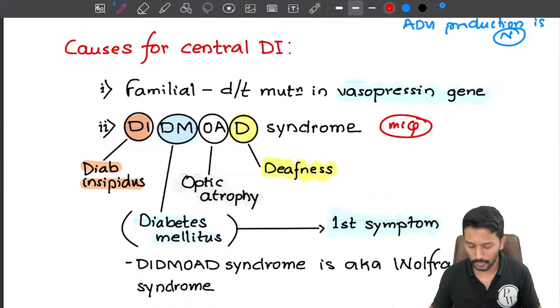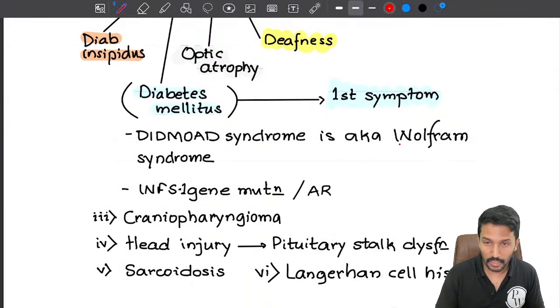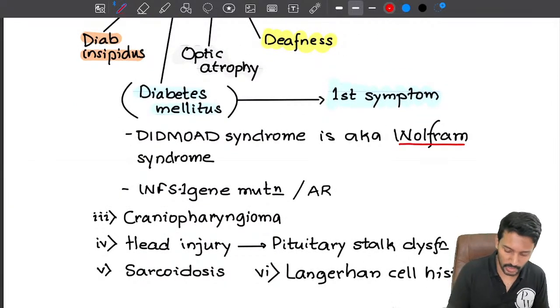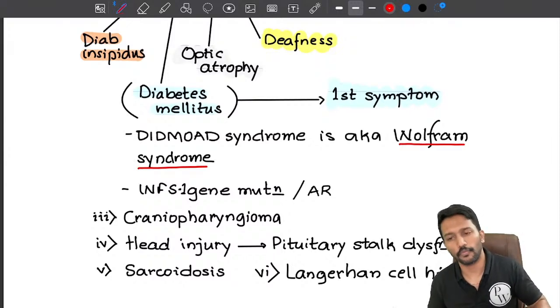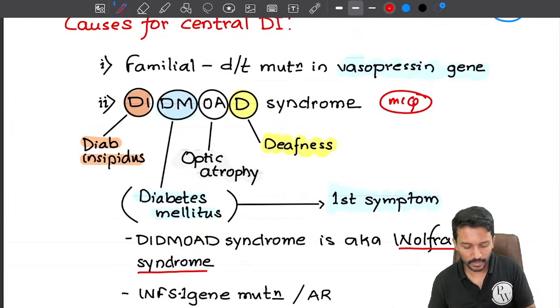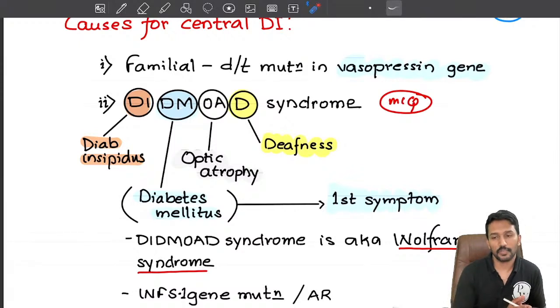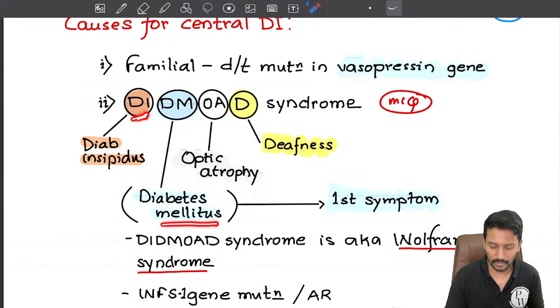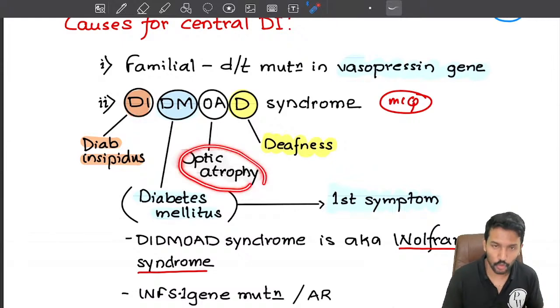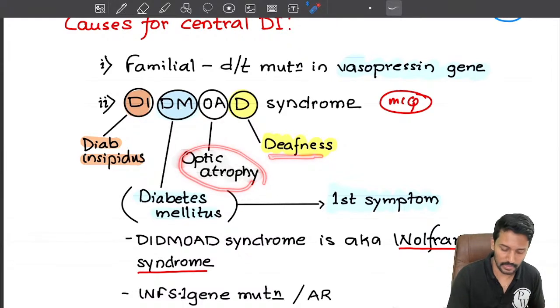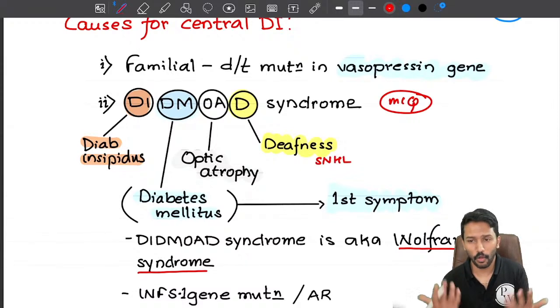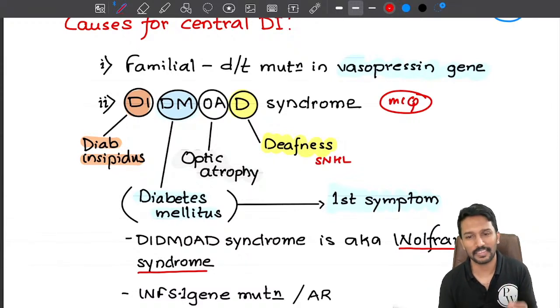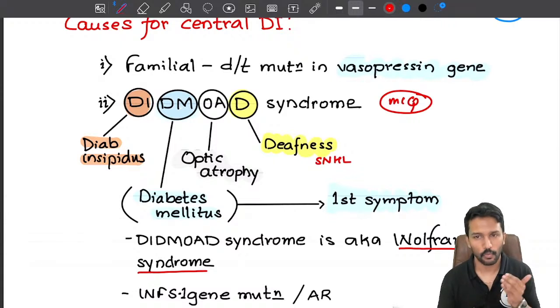Sometimes you may get confused with the question because instead of calling it DIDMOAD, they will call it by another name. This is also known as Wolfram syndrome, right? Which of the following is not a component of Wolfram syndrome? Okay. Now, why are we calling it DIDMOAD? It is a condition where patients present with diabetes insipidus plus diabetes mellitus plus optic atrophy plus deafness. This deafness is going to be sensorineural hearing loss. So when all of these things happen together in a patient, we call it DIDMOAD syndrome or Wolfram syndrome. What MCQs will they ask you?